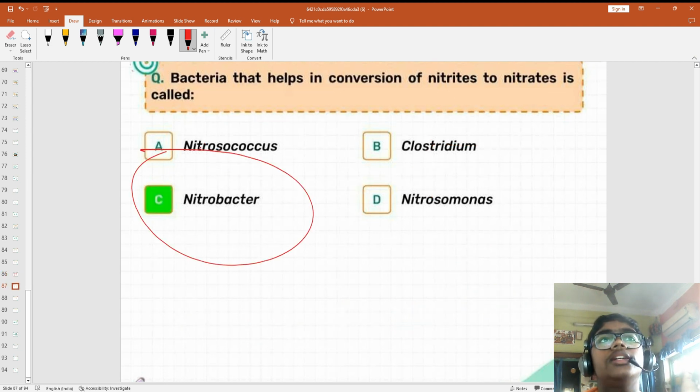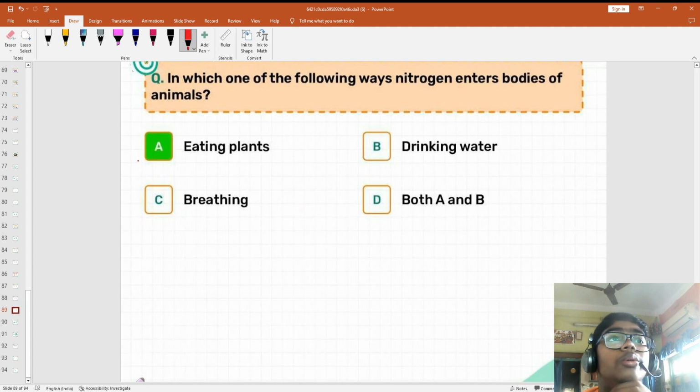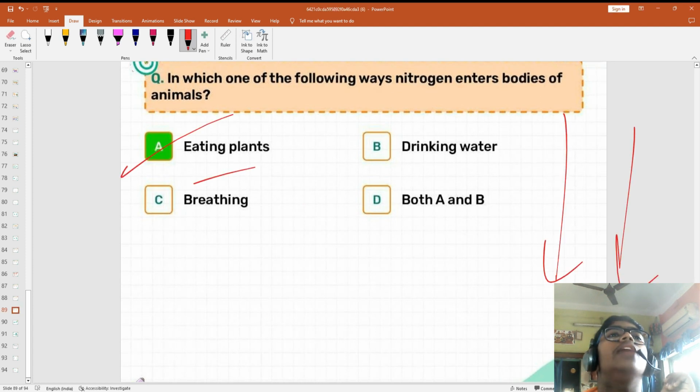Nitrobacter, Nitrosococcus, and Nitrosomonas. Clostridium is in the denitrification step. Okay, tell me which enter our body. Yes, correct, both. No, water falling in the ground, guys. We are not drinking that water.